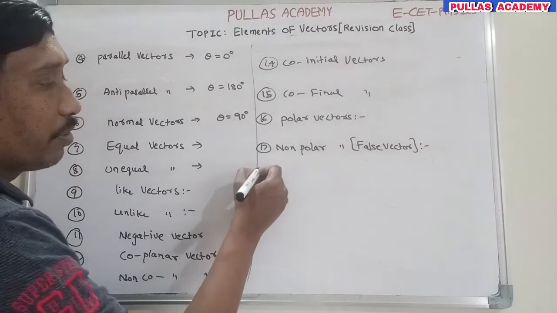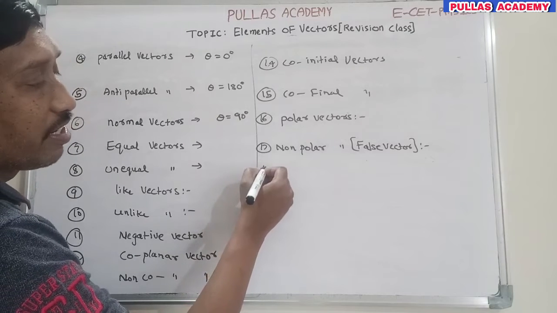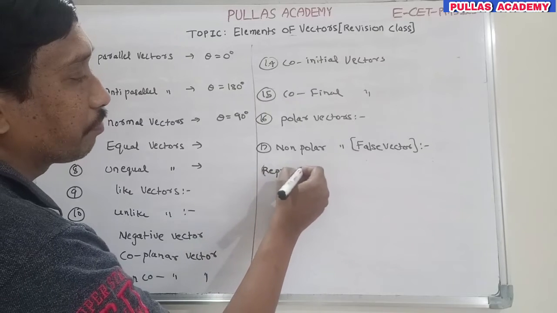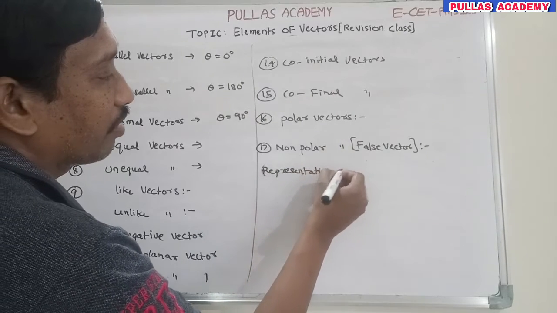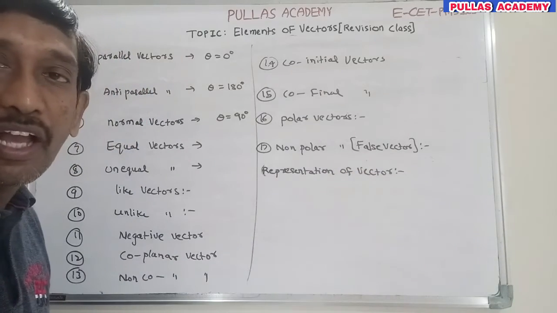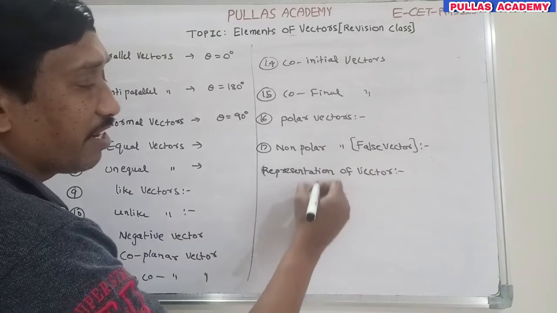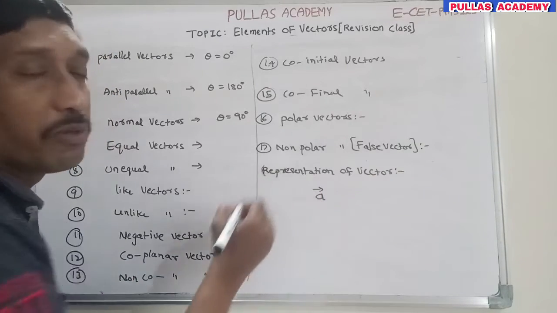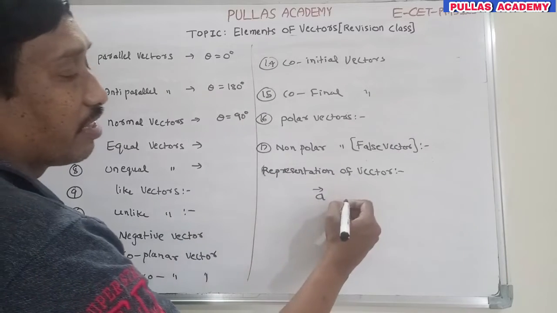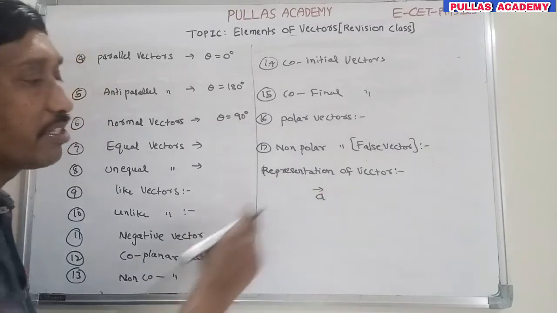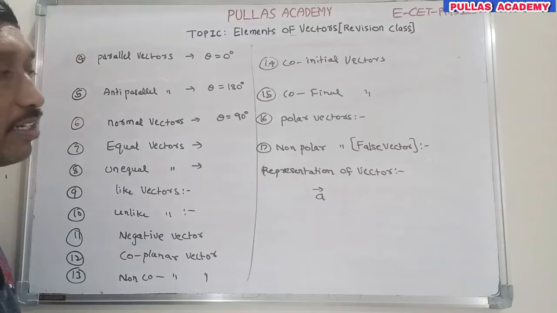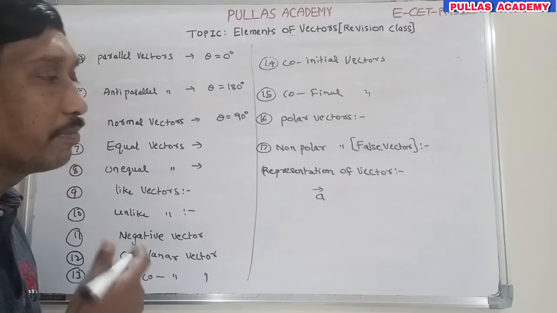Clear? Next, you need to understand the representation of a vector. How to represent a vector? A vector is represented by an arrow mark. It has direction. Suppose A is one vector, an arrow is placed above the symbol. That is the representation of a vector. The length of the line segment indicates the magnitude. The arrow mark indicates the direction. That is called the representation of a vector. Direction is also indicated by an angle.